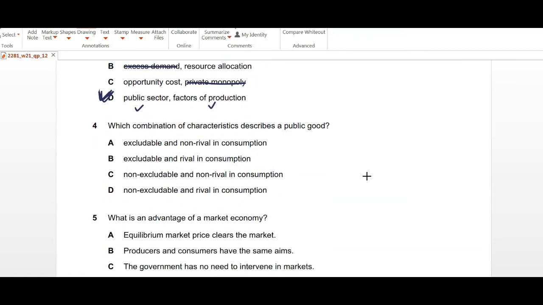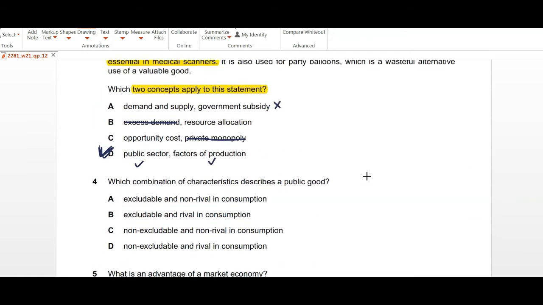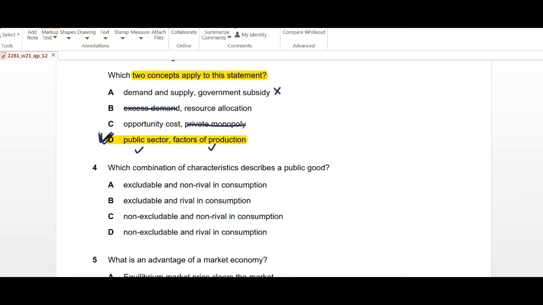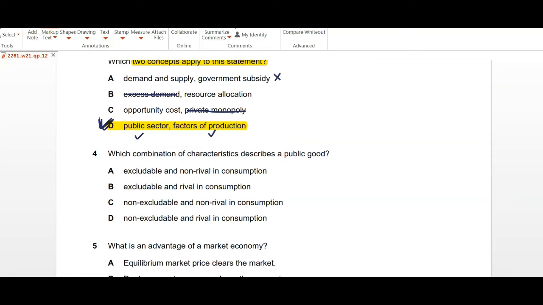Moving on to question number 4. Which combination of characteristics describe a public good? Now, a public good is a good that is non-excludable. So, very first thing, there are two options that are given non-excludable. So, non-excludable means that you cannot stop anyone from using that good,